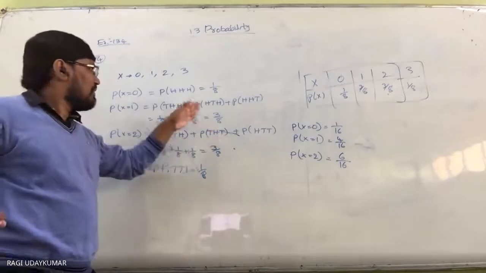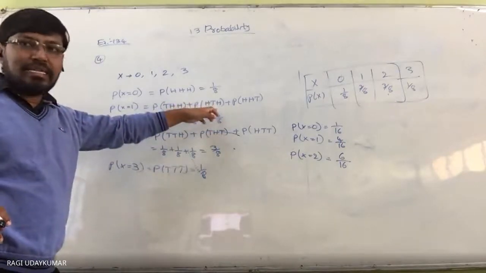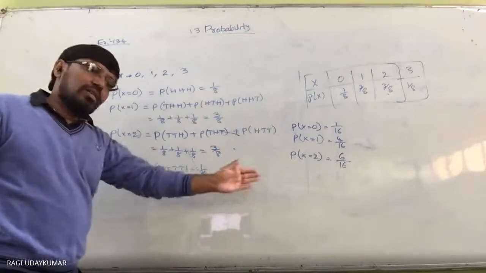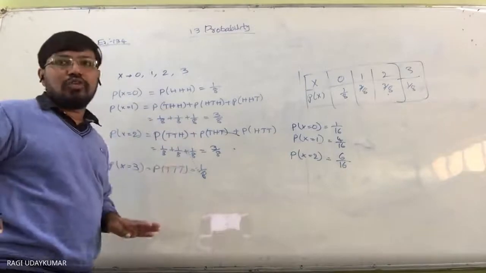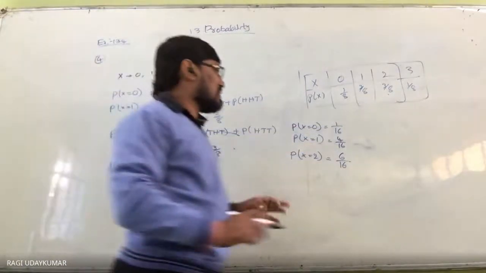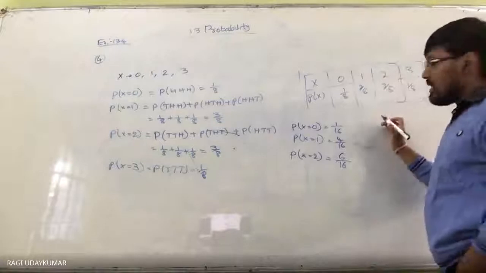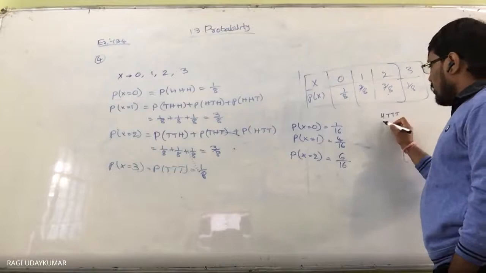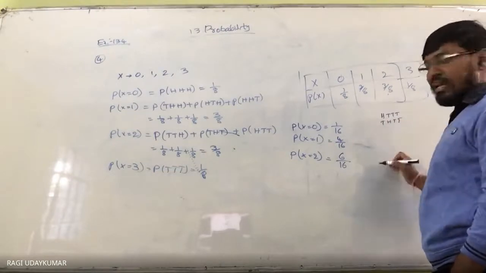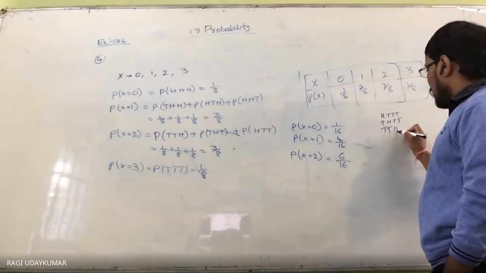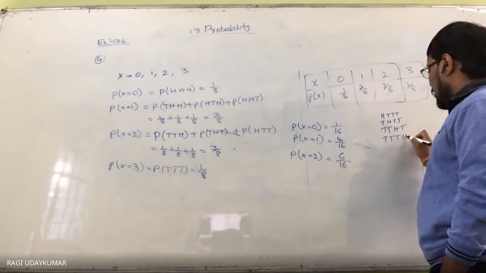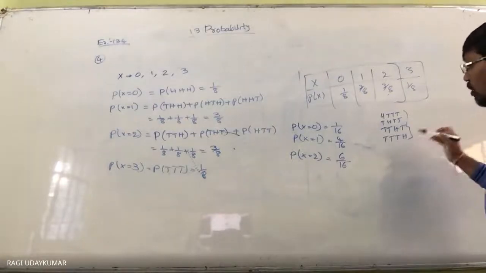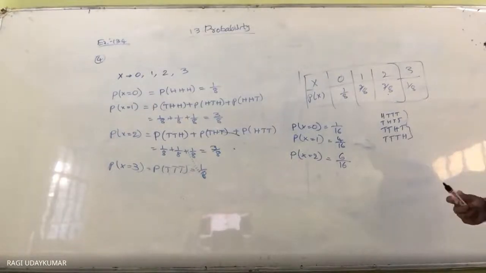Normally, whenever you take 8 outcomes, you write them directly. But 16 outcomes is what you get when you toss a coin 4 times. And X equals 1 means 1 time head. So 1 time head means you may get the situation head, tail, tail, tail; tail, head, tail, tail; tail, tail, head, tail; tail, tail, tail, head. These four situations. That's why 4 by 16. How do you get these four out of the 16?